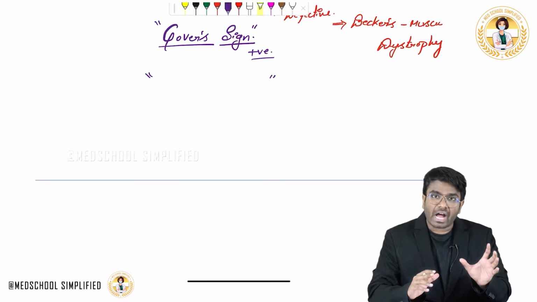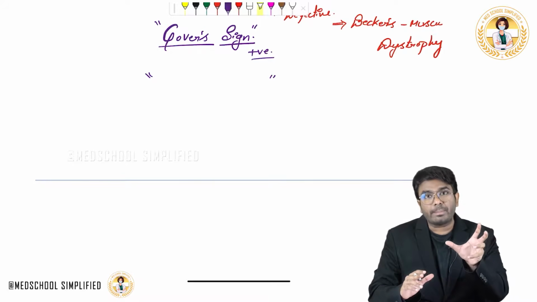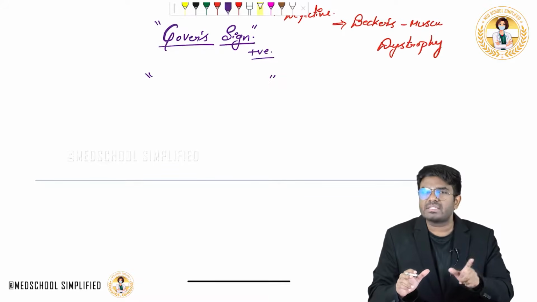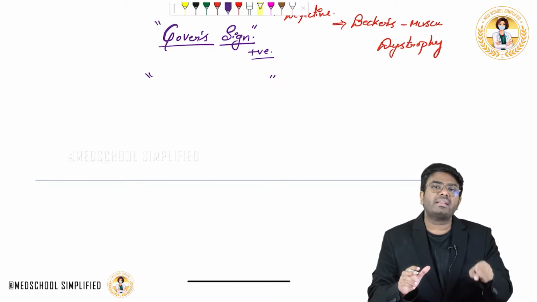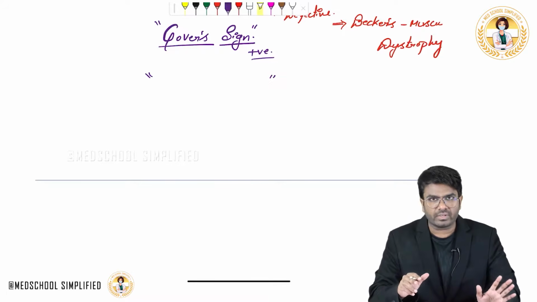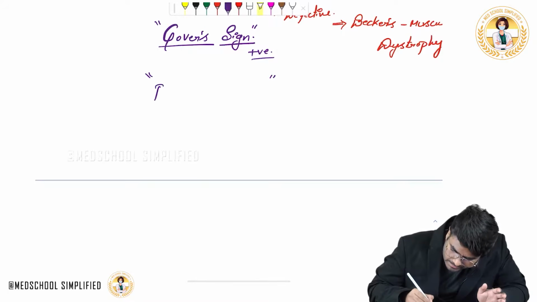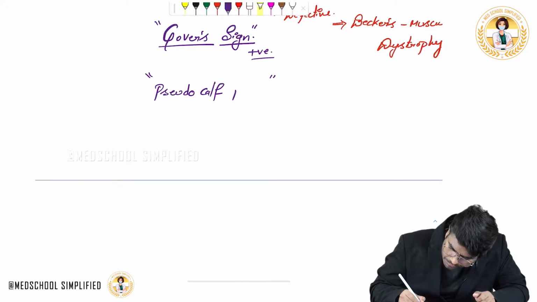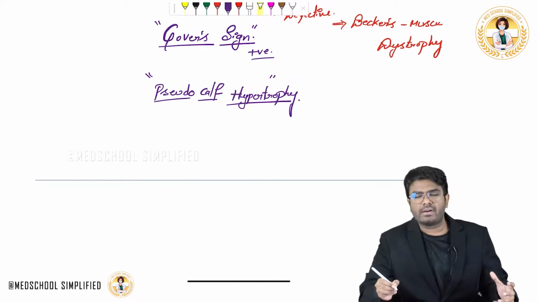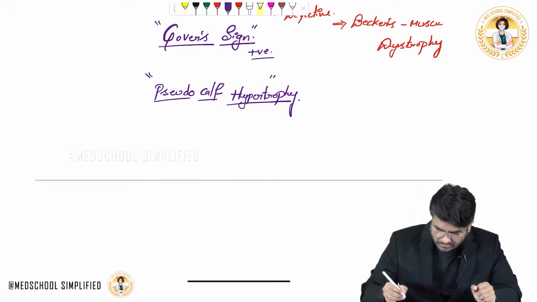So if you look, the calves are going to look bigger in size. You will think, oh my god, calf hypertrophy is happening. But this is not a calf hypertrophy, rather it's adipose tissue getting deposited over there. The muscles are getting atrophied. So that's why this is called pseudo calf hypertrophy. The patient is going to have pseudo calf hypertrophy. If you look at his calves, they are going to be bulkier in size.